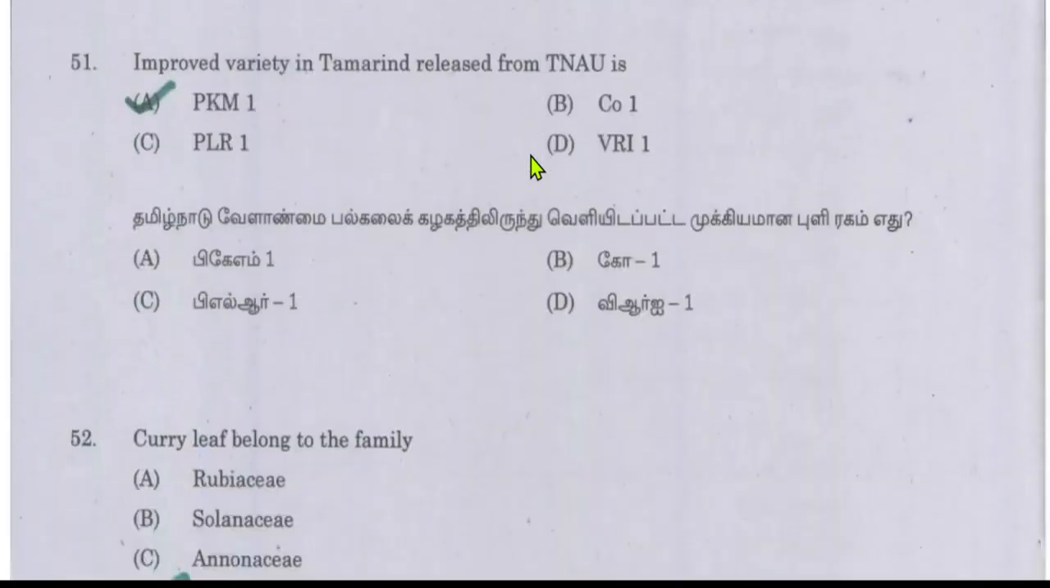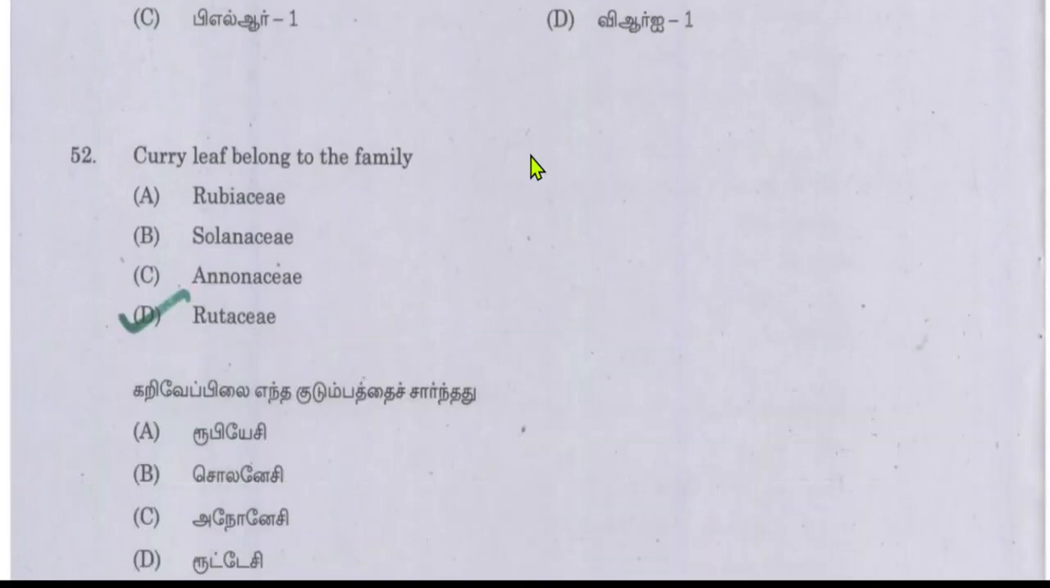The next question is the improved variety of tamarind released from TNAU. Again, the question comes from Tamil Nadu Agricultural University. It is a very prestigious university. It holds a great position in Indian agriculture history. So TNAU released the first improved variety of tamarind, and it was PKM 1. Curry leaf belongs to the family. Curry leaf is very popular in the diet of South Indians, across Indian cuisines, and also in other types of foods. The curry leaf belongs to the Rutaceae family.